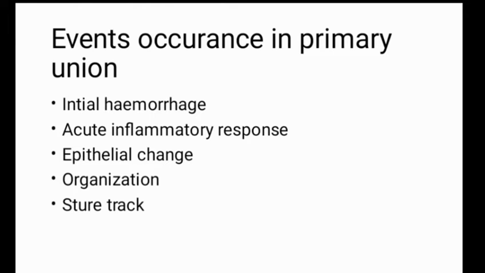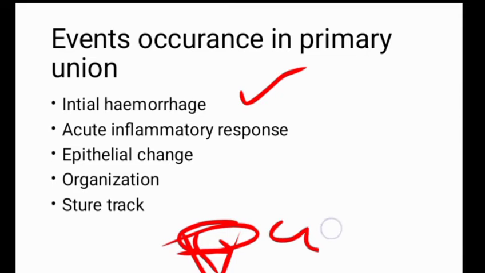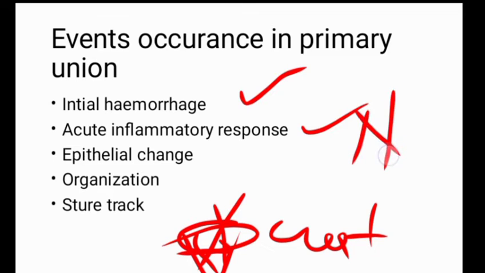What are the stages in primary union? Initial hemorrhage occurs, and the incised wound edges become approximated. Then a clot forms, which seals the wound so that infection does not enter. Then acute inflammatory response: neutrophils come to the site of cell injury, and as neutrophils increase, granulation tissue formation occurs. Then epithelial changes occur.